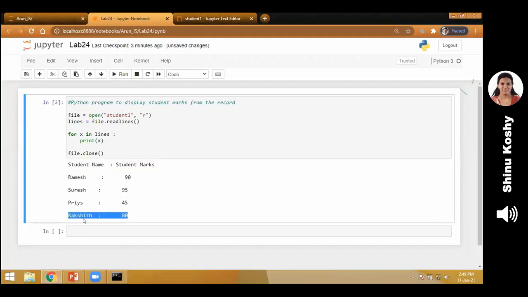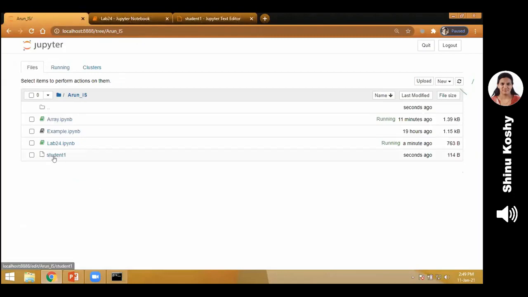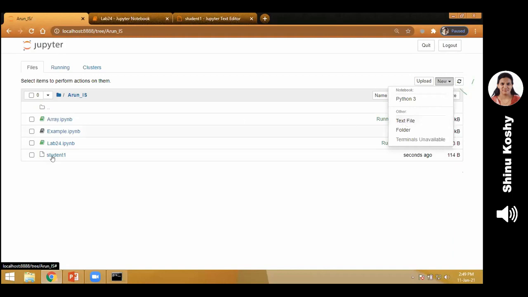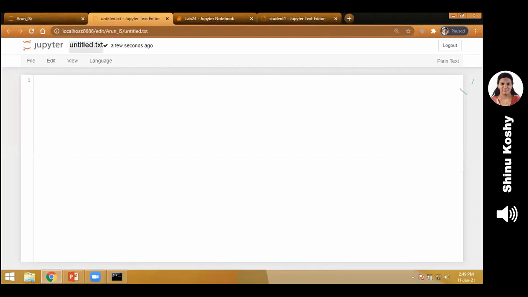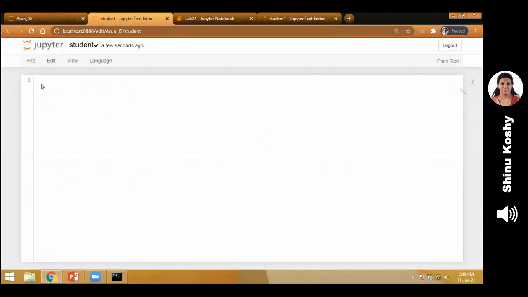So this is about file handling. We saw how to open a file, read from a file, and print the file. Remember, we have to create the file before running my Python program. It should be available earlier. So for that, go to new text file, give a name for that text file, and just type whatever data you want in the text file. Please see that you don't make a spelling mistake while using the name in the Python program. It should have the same name. If you're calling it student here, it should be student in the Python file also.